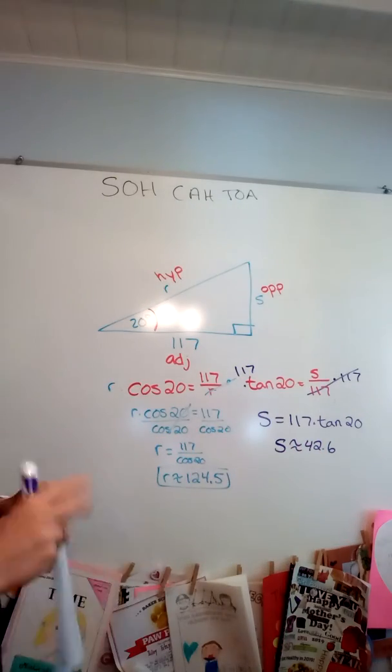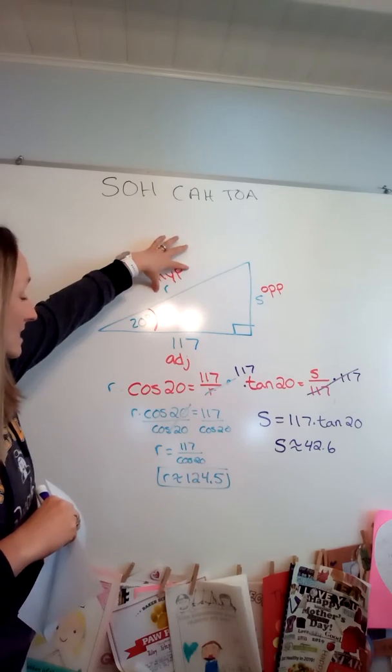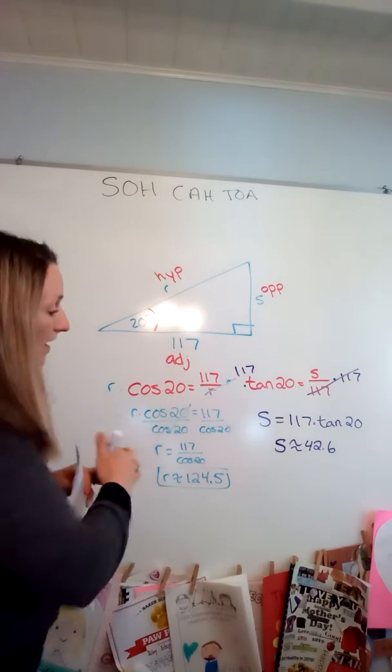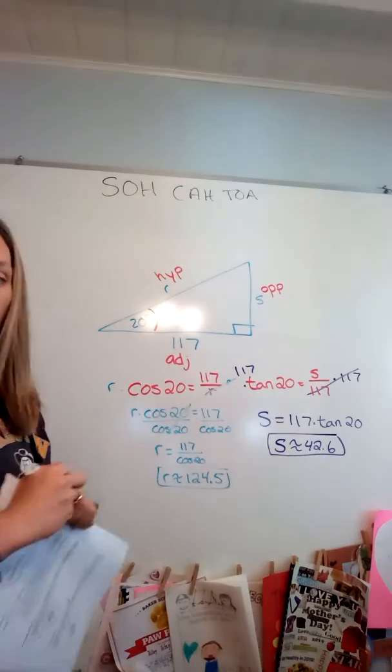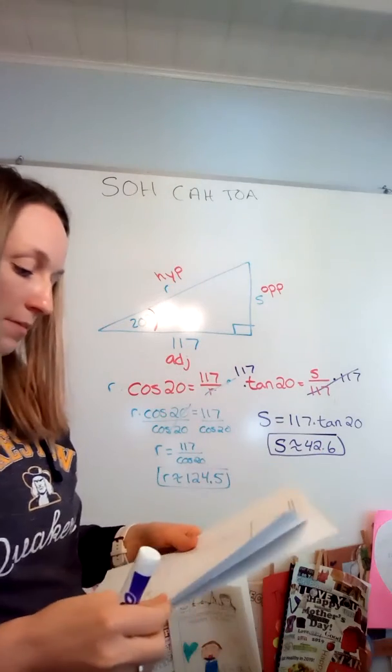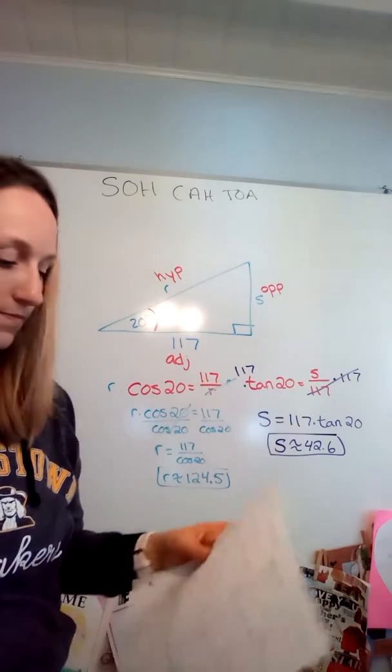Okay. Again, I think I pointed to the wrong side. R being the hypotenuse, it makes sense that it is the longest side. Okay, and then S is much shorter. All right, so that was problem 7. We'll move on to the next page.